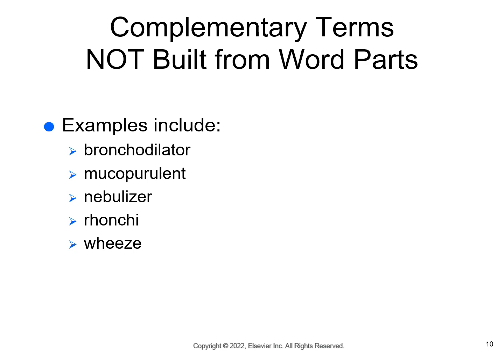Rhonchi is a low-pitched sound, kind of snorting-like, that's heard with a stethoscope, and the consideration when hearing this is that it typically means there are secretions in the airway. Wheeze is a whistling sound, high pitched, and again, it's caused by airflow through narrow airways. We see it most commonly in asthma and chronic bronchitis type situations.